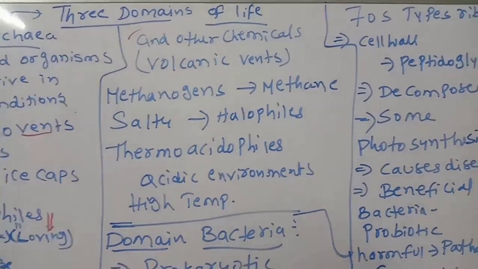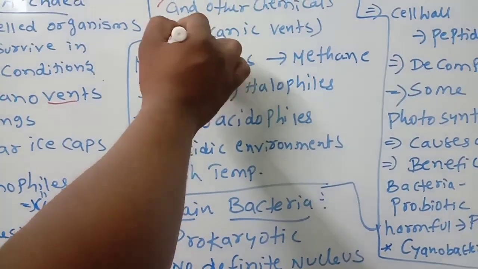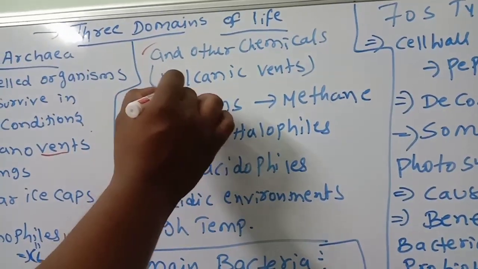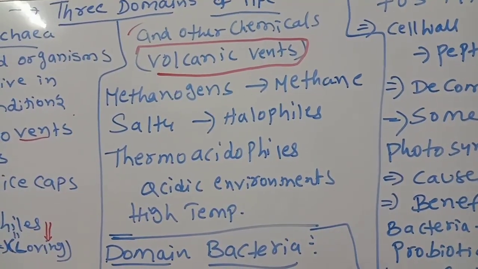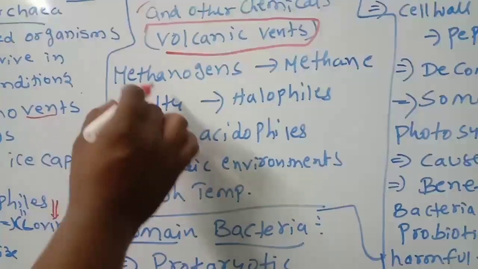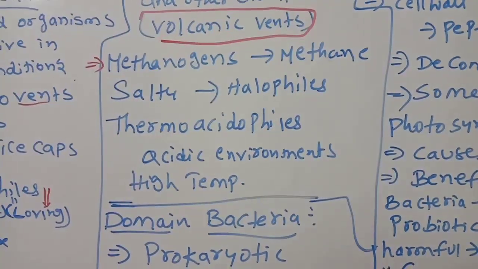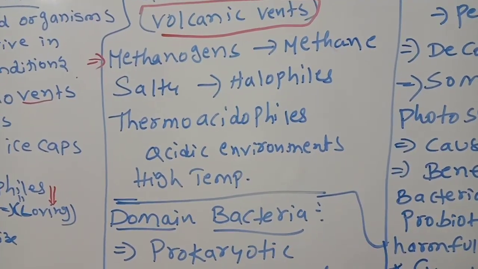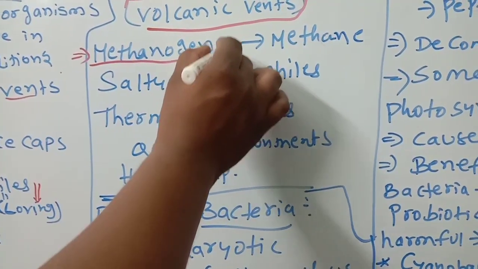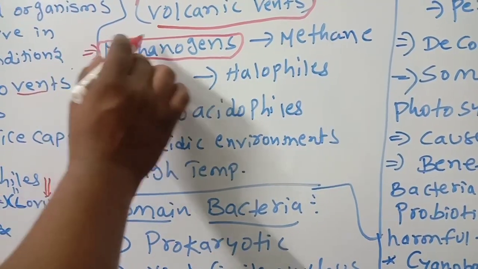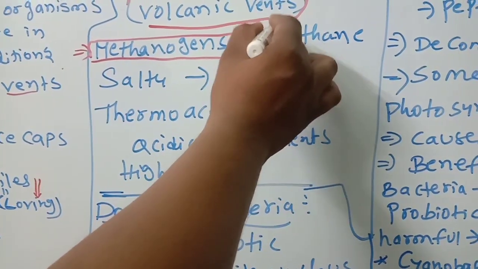Especially the hydrogen sulfide and other chemicals. Extremophiles live in which area? In the volcanic vents. Next, some more extremophile examples: methanogens. You know, methanogens, only in extreme conditions these are present, and they produce methane, you know, biogas.